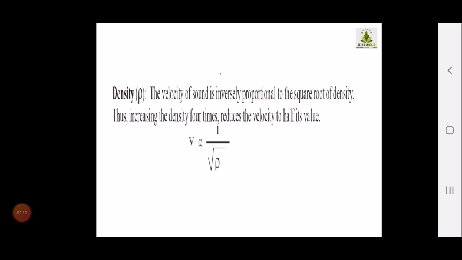Then density. The velocity of sound is inversely proportional to the square root of density. Thus, increasing the density 4 times reduces the velocity to its half. If you increase the density by 4 times, you are going to reduce the velocity to half.